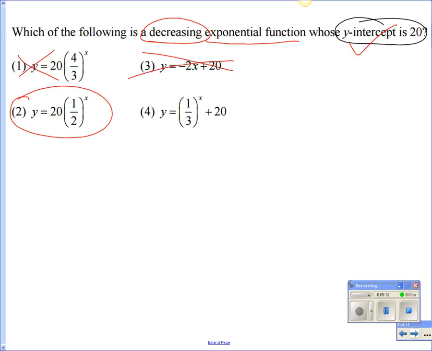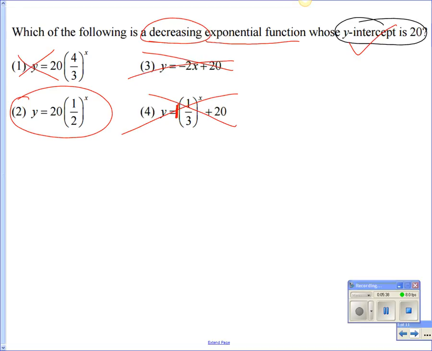Sorry, I should have pointed something out earlier. Right here, the y-intercept is actually not 20 on this one because what number can you put in front of the parentheses? And we're going to actually learn this on Thursday, so don't get confused because we'll do more of these on Thursday. But you actually have to add these two together. What's 1 plus 20? 21. So the y-intercept was not 20 on that one. It was 21, actually. All right, we'll talk more about that on Thursday.